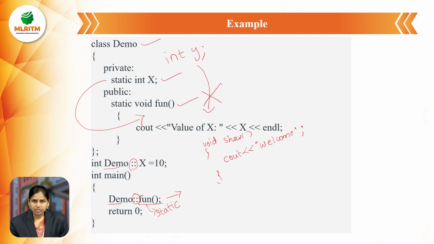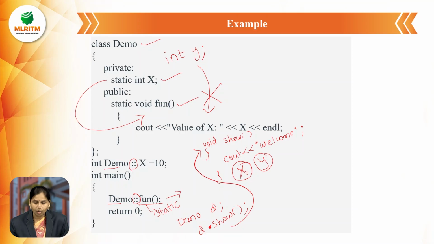So here there are two functions. One is a static function and the second one is a non-static function. Here, if you want to print the static variable x in the non-static function, we can access it, and we can also access y. But the static function can access only static variables, not non-static variables. If you want to execute the show function, first we have to create an object, demo d. By using that object, d dot show, we can call the function. Whenever we use d dot show, it calls the non-static function.